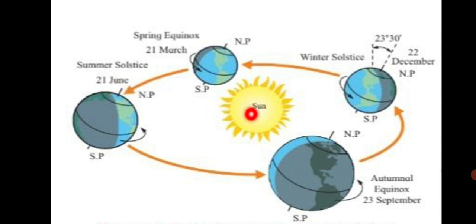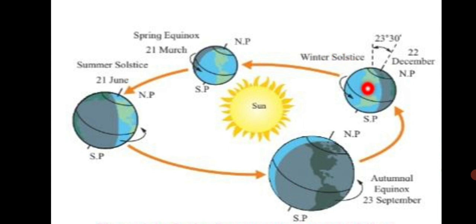Is the sun actually moving? No, the earth is moving, but we see from the surface of the earth as if the sun is moving. From 22nd December to 21st June, the sun keeps on moving towards the north. You can see the north side is now tilted towards the sun. So this period is called Uttarayan.